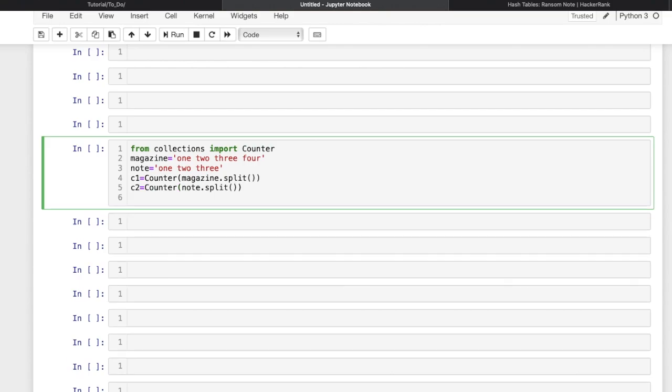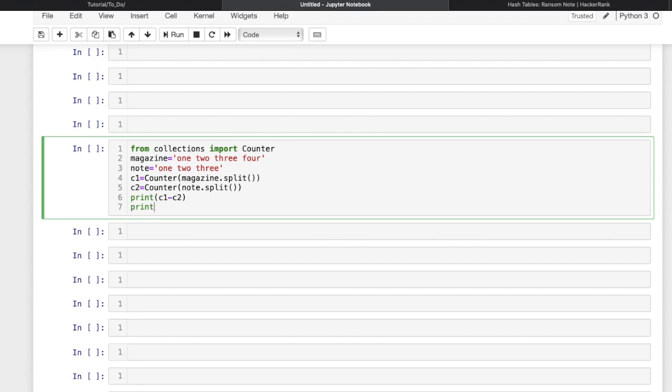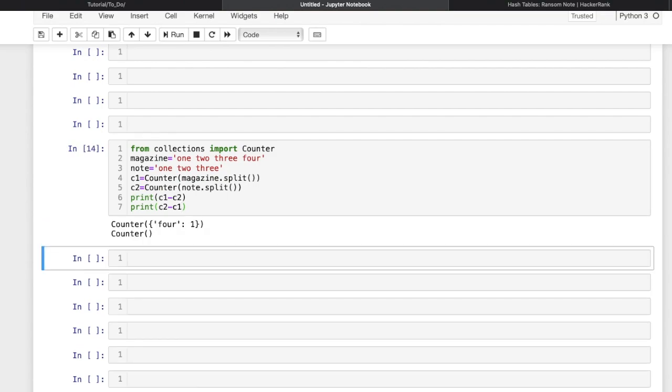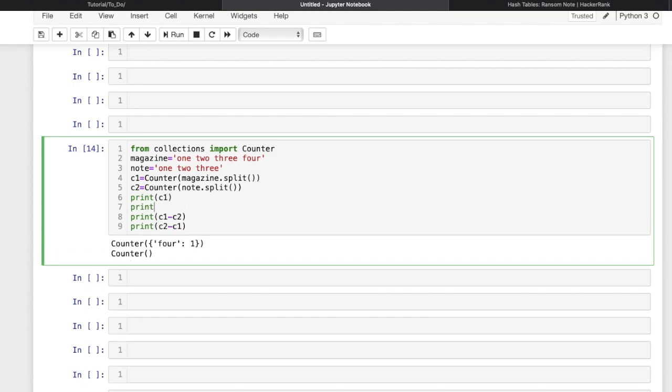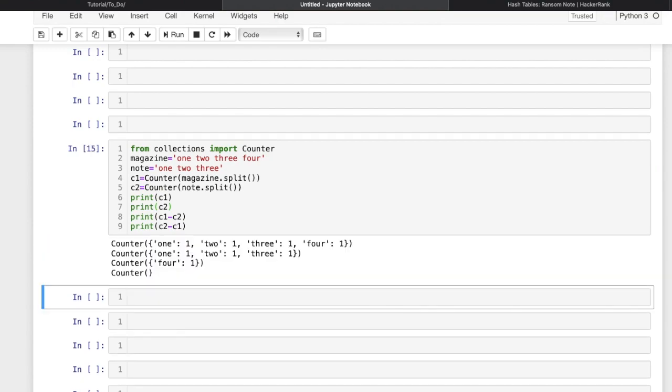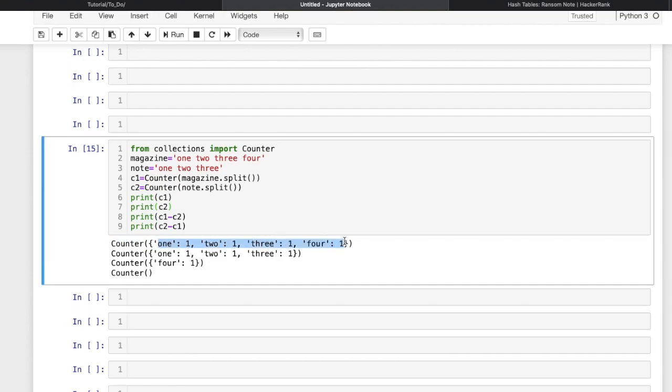Now you can see here if I print C1 minus C2 and print C2 minus C1, you can see the output. So what it did, before that let me print C1 and C2. You can see here in C1 the occurrences for all the substrings are 1, 1, 1. Now I did here C1 minus C2.